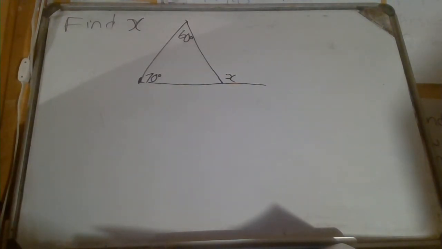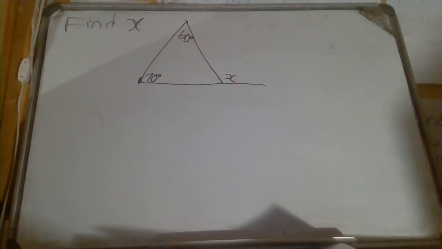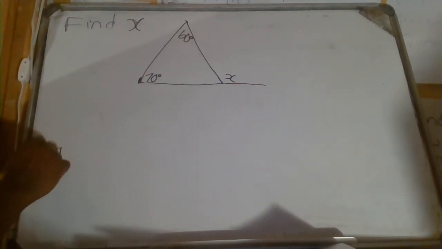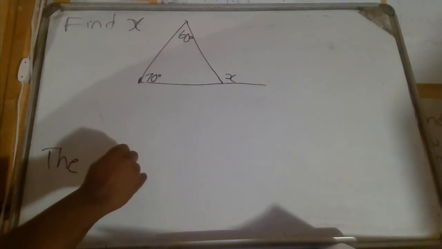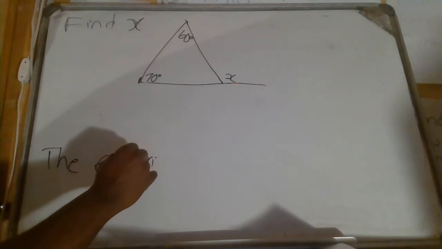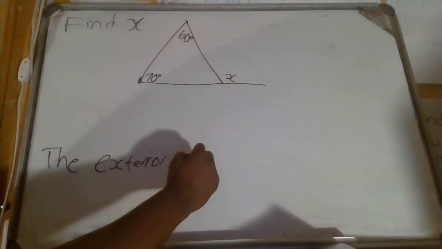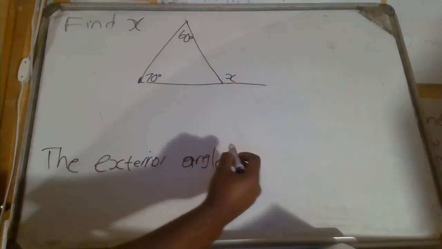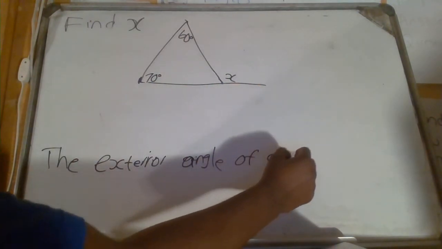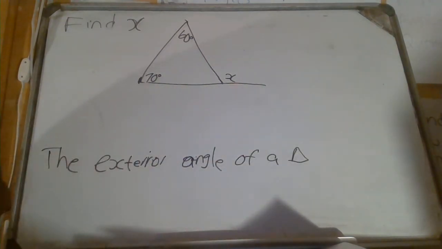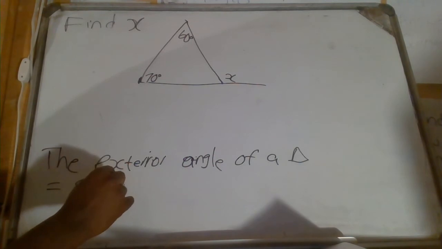Aha, there is a rule that I can think of. And what does that rule say? The rule says the exterior angle of a triangle is equal to the sum of the opposite interior angles.